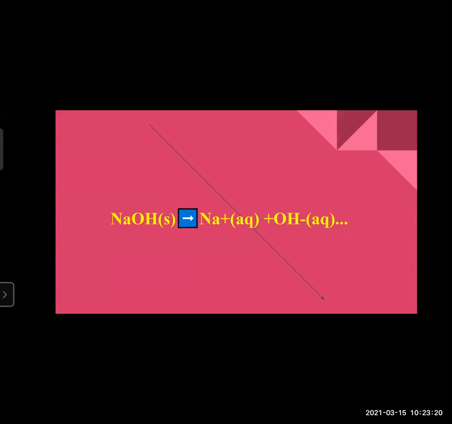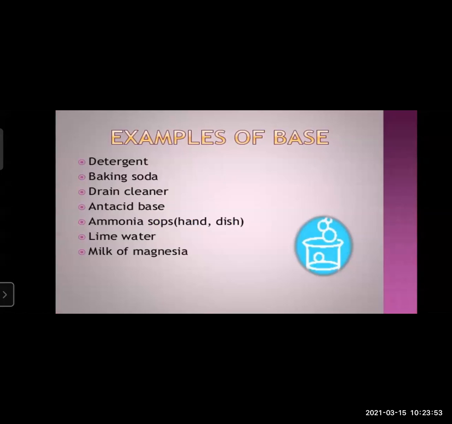When it gets dissolved in water, when it gets dissociated in water, the resulting solution gives us Na+ aqueous cations, and moreover we have OH- negative anions, and that is also an aqueous solution only. The same example we can also write with calcium hydroxide. It will give us Ca2+ aqueous cations and two OH- negative anions. That too will be an aqueous solution only.